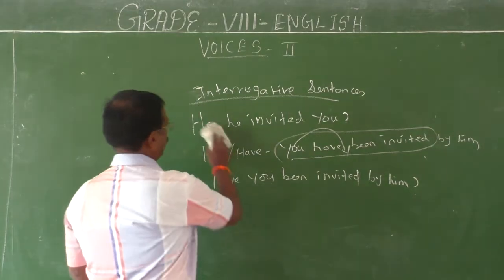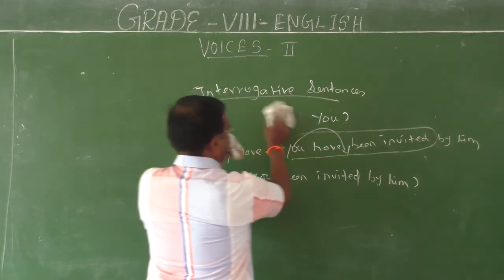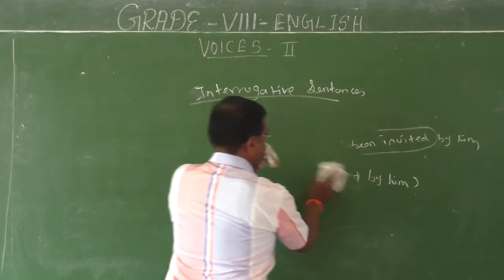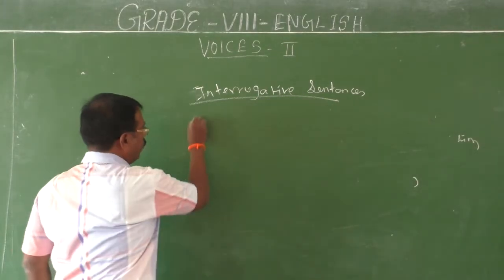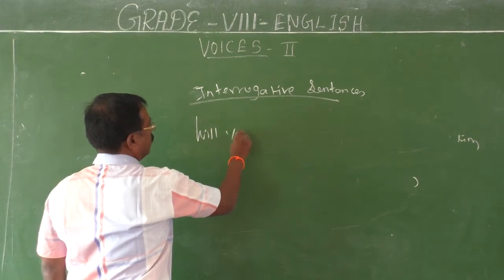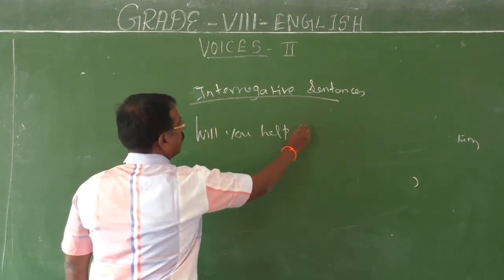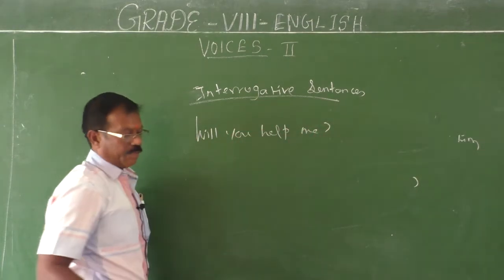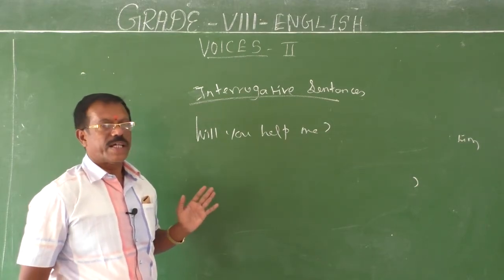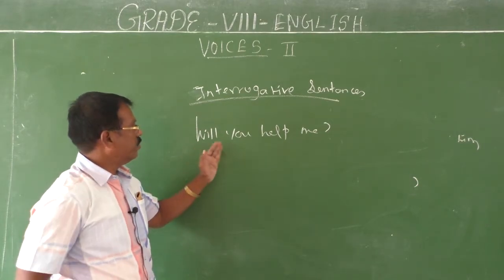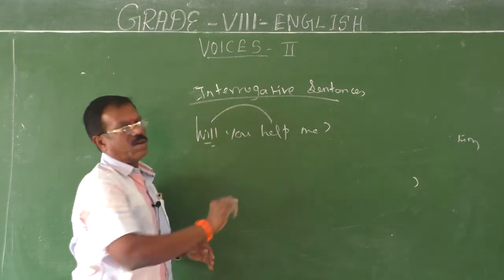Okay, using modals, I'll give you some sentences. Will you help me? See, how can you change this sentence into passive? Will is the modal auxiliary.